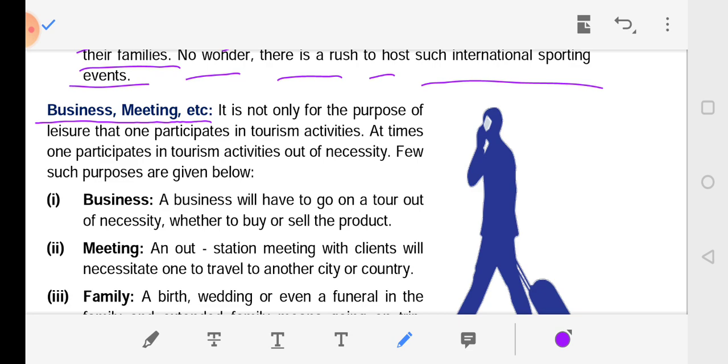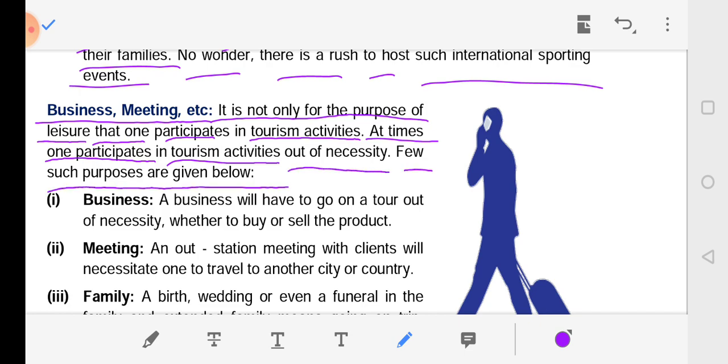Business, meetings, etc. It is not only for the purpose of leisure that one participates in tourism activity. At times one participates in tourism activity out of necessity. A few such purposes are given below.